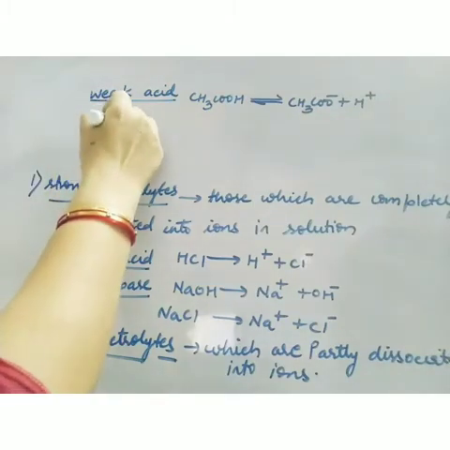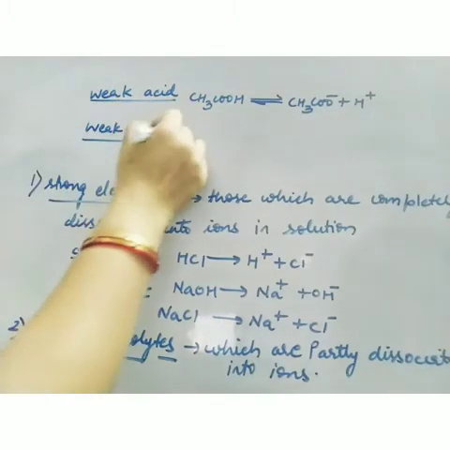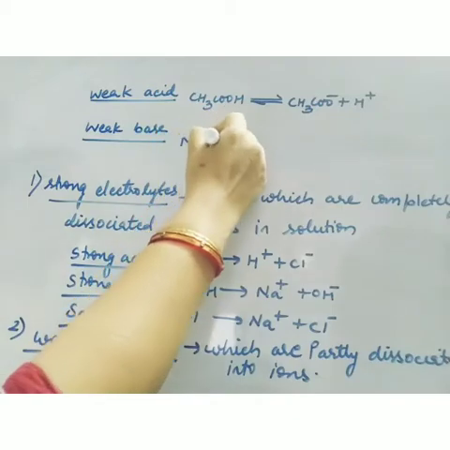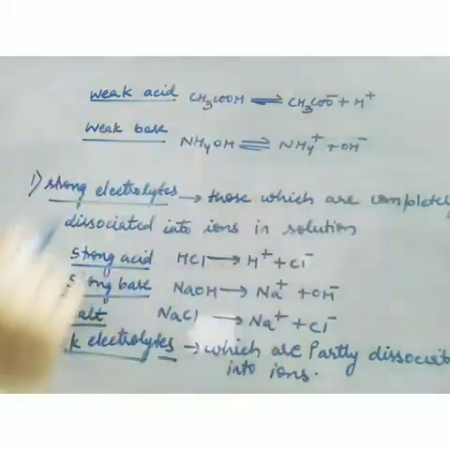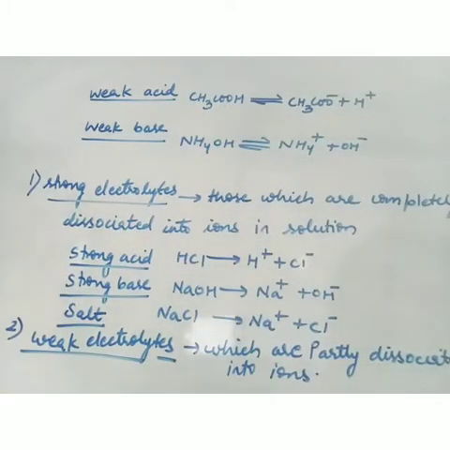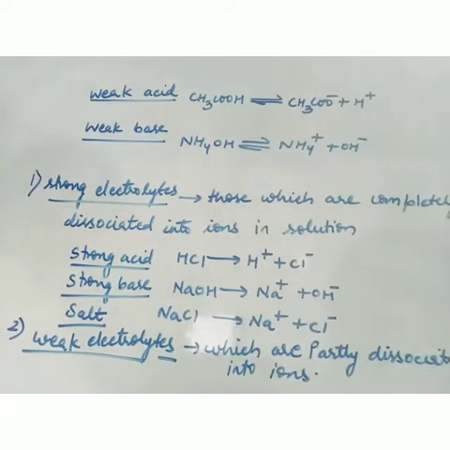Likewise, we have a weak base like NH4OH. Since a lesser number of ions are there, the current carrying power is less.